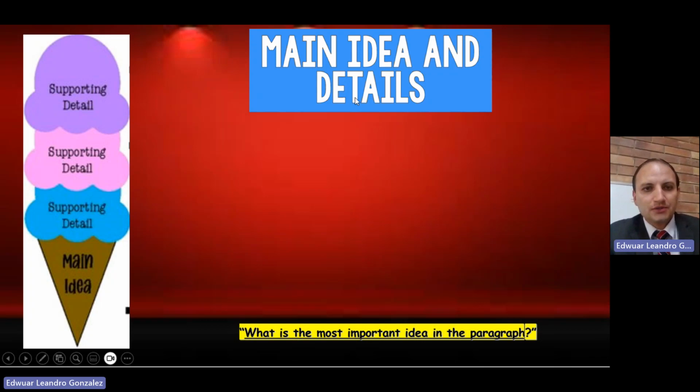So as you can see here on the screen, the main idea and details are like this ice cream cone. We have the cone as the most important part, which is the main idea. Then the supporting details, which in this case could be two supporting details, three supporting details, or even more. Just let me give you more examples to be more specific about this part.